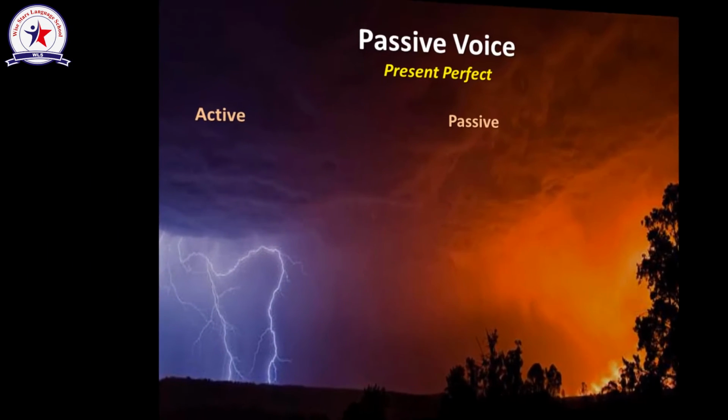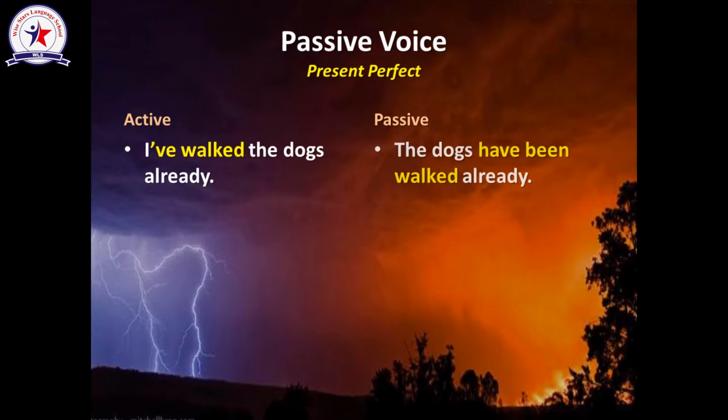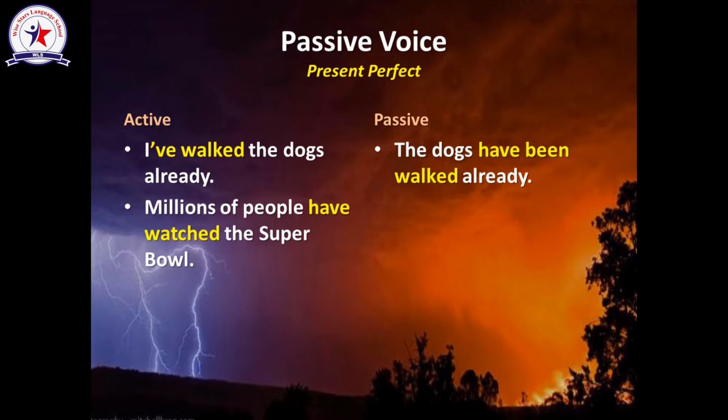Very good. Let's apply the same rule in the present perfect tense. I have walked the dogs already. So I have to start with the object, which is the dogs. So the dogs have been walked already. Pay attention to verb to be in this tense. Have been.